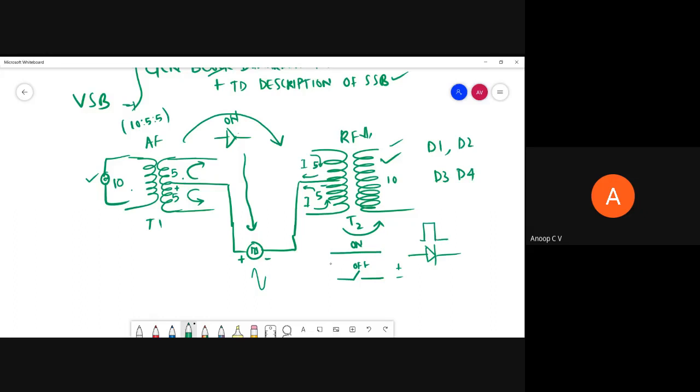So we said you can replace a diode with a multiplication by such a clock pulse. The diode can be replaced with multiplication by a clock pulse. We said that in the switching modulator. Maybe I can post the switching modulator and ring modulator working and derivation once again. Would that be okay? Are you getting this idea now?